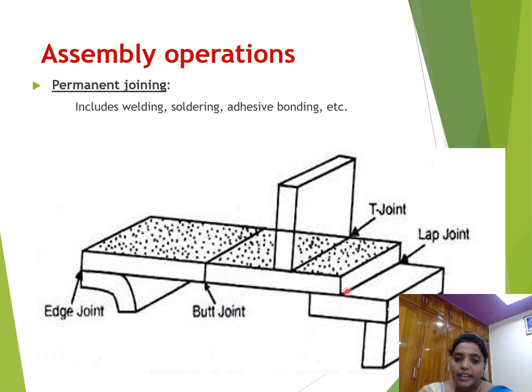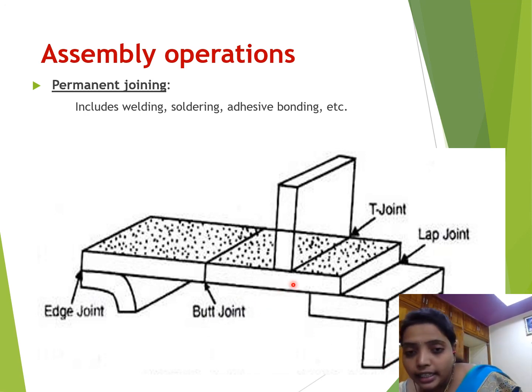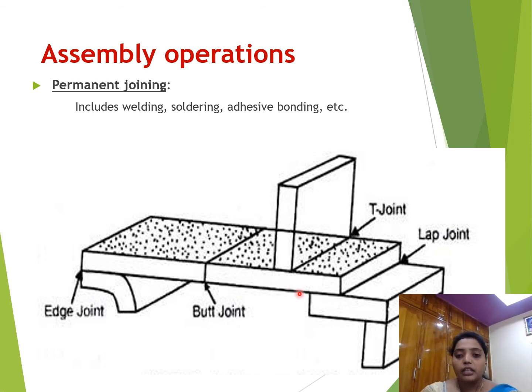If we add another material, see here, it is under this material. This one is one metal piece and this one is another metal piece. The joining process takes place here. This is a lap joint. Different joints in the welding process are like this. These are all permanent joints. Once we join them like this, we can't remove them in their lifetime. If we try to remove them, they will break. That's why these are known as permanent joining processes.